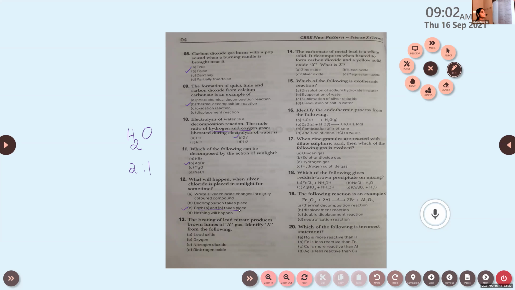So while you are reading the question, you have to completely read the options. Otherwise, you will be mistaken. If you mark that bubble, then you can't change that, isn't it? So you have to read the whole options, then you select the correct answer. Clear? Yes, ma'am. Then 13th question.